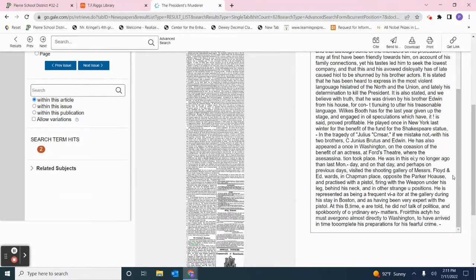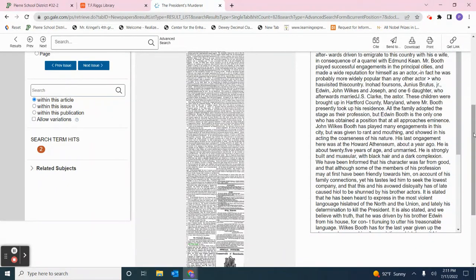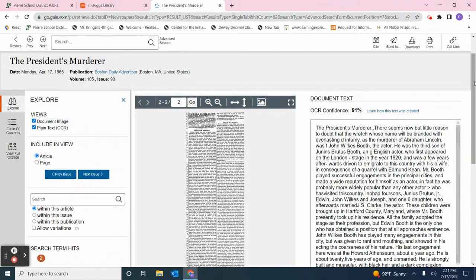It's very, very descriptive and not something that we would normally see in a textbook or in a secondary biography about John Wilkes Booth. This is very descriptive and designed to sensationalize the event, which obviously it was a very sensational event, but designed to inflame these emotions even further. And it really does give kind of an interesting look at John Wilkes Booth that you may not normally have. So that's kind of the insight that you get from primary source materials that I think is really neat.